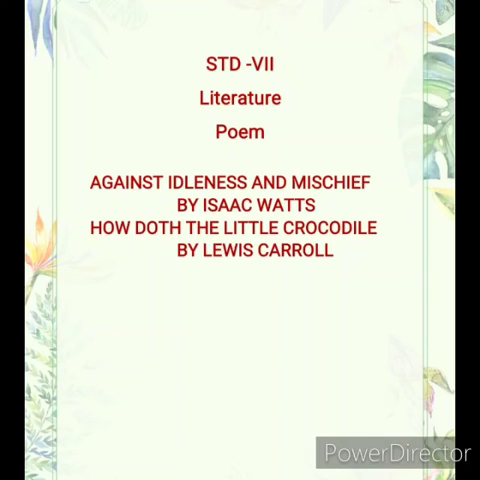Now if you see the poem, it is not one poem. It consists of two poems. You see, one is Against Idleness and Mischief, and another one is How Doth the Little Crocodile. The first poem, Against Idleness and Mischief, is written by Isaac Watts, and the second poem, How Doth the Little Crocodile, is written by Lewis Carroll.